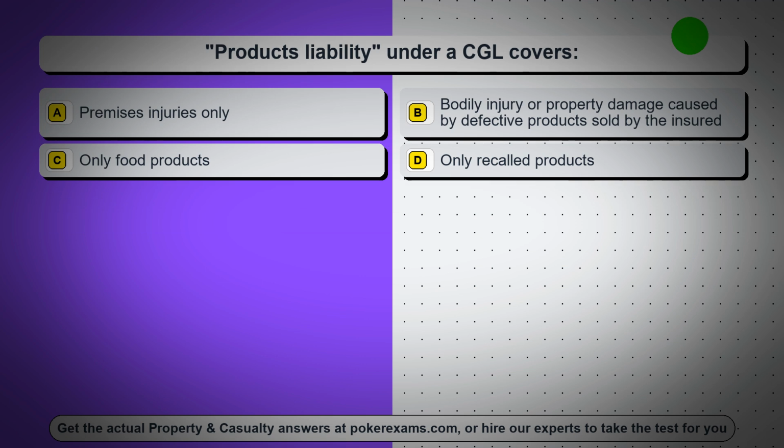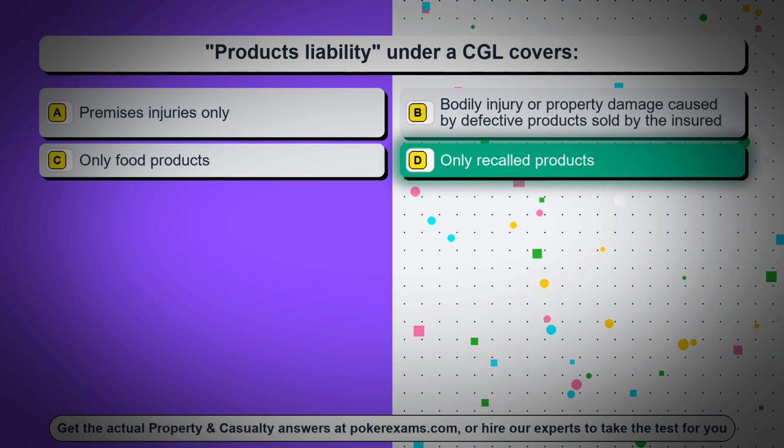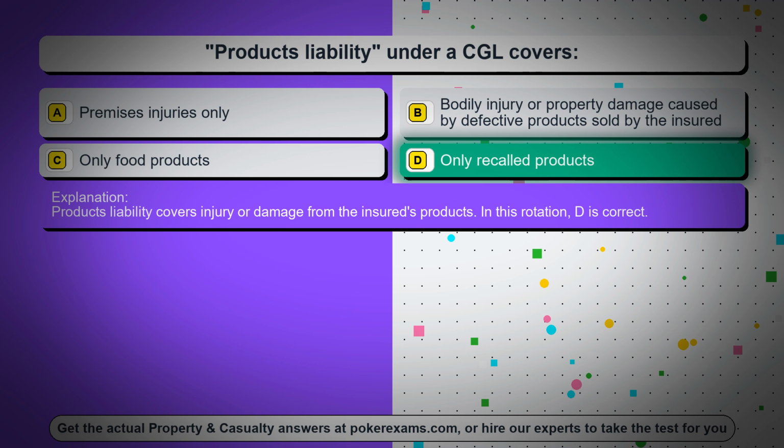Question 96. Products liability under a CGL covers: Option A, premises injuries only. Option B, bodily injury or property damage caused by defective products sold by the insured. Option C, only food products. Option D, only recalled products. The correct answer is option D, only recalled products. Products liability covers injury or damage from the insured's products. In this rotation, D is correct.